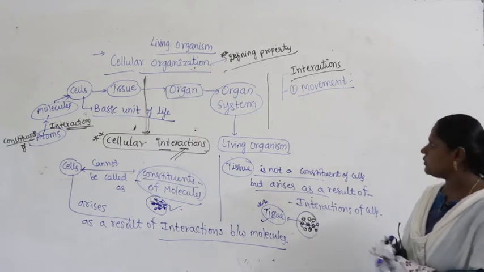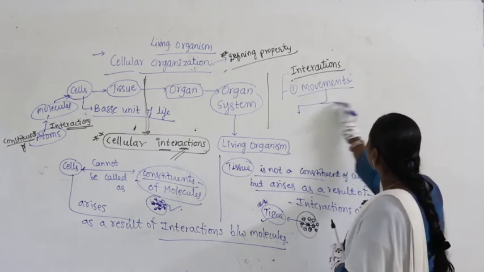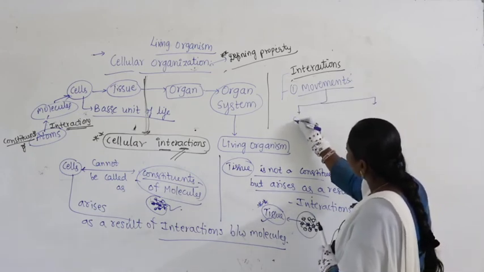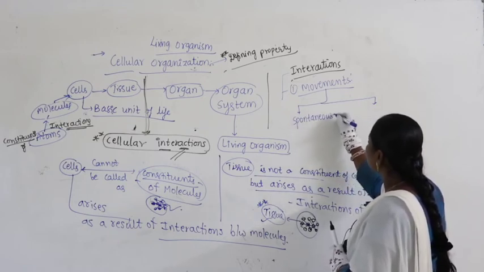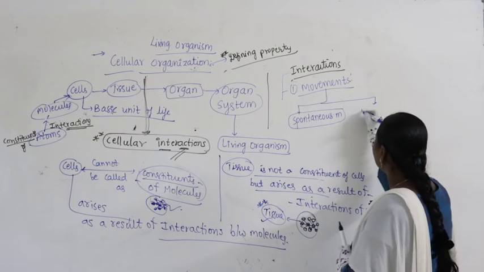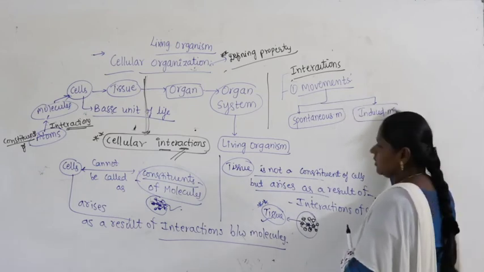Now the movements in organisms are divided into two categories: spontaneous movement and induced movement.